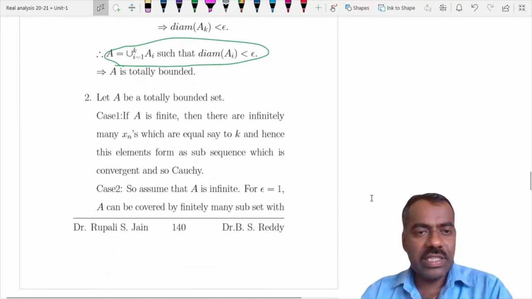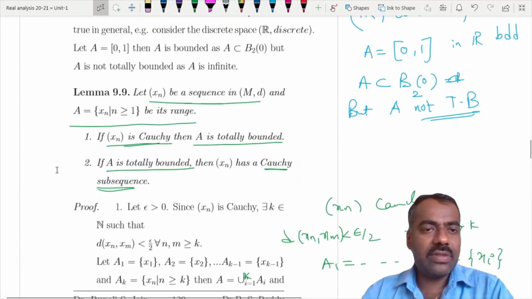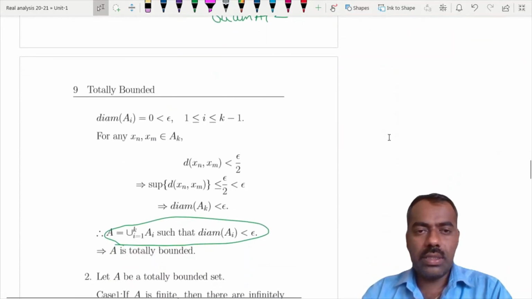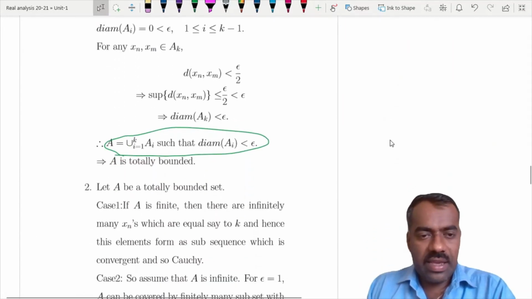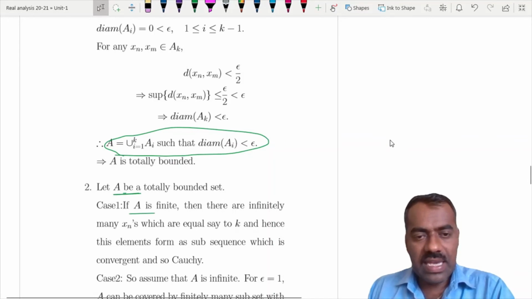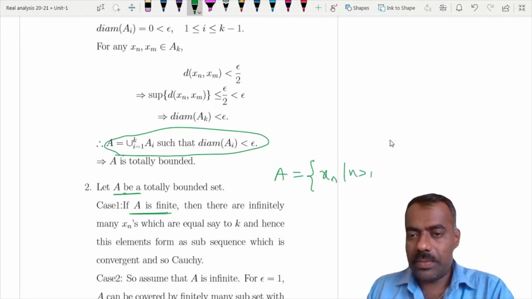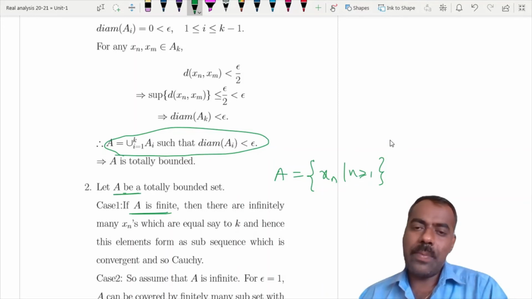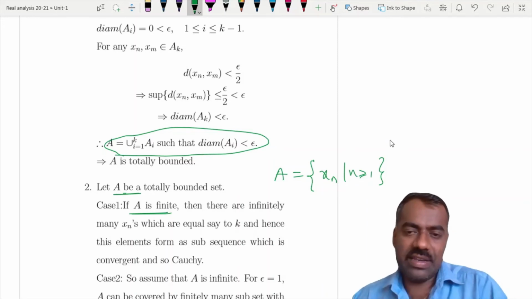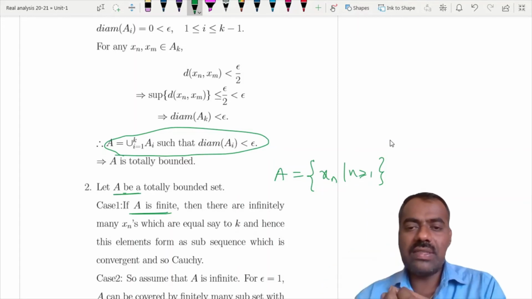Now conversely, not exactly the converse, it is partially the converse. Second one: if A is totally bounded, then we want to construct a Cauchy subsequence of xn. We can split this into two cases. First, suppose this set A, which is the range set of xn, is finite.